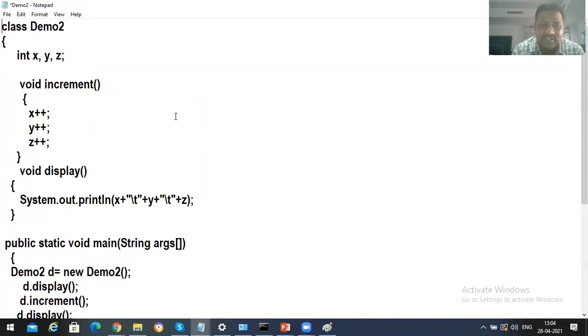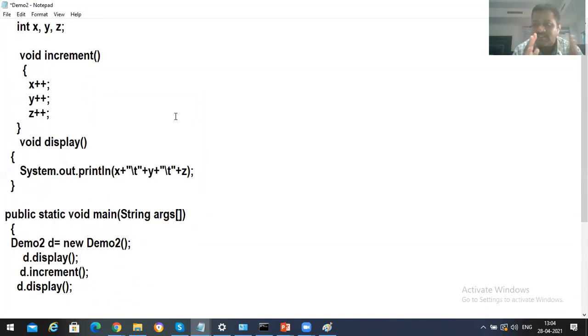Can anyone say what is going to happen? Can anyone say the flow of this program from the main function? First, what have we done? Object is created. After that, we call a method d.display and control goes to the display method.